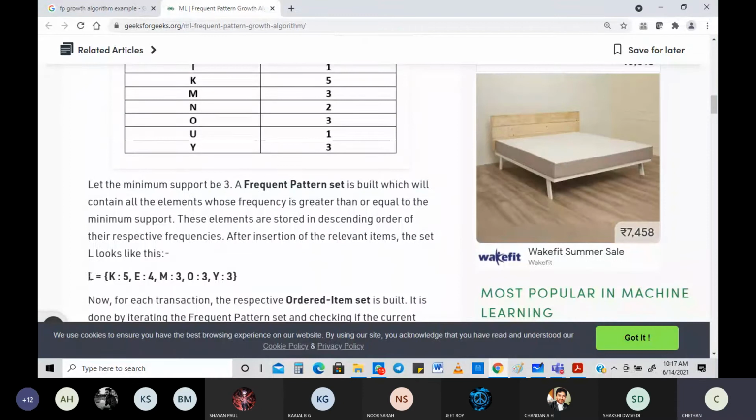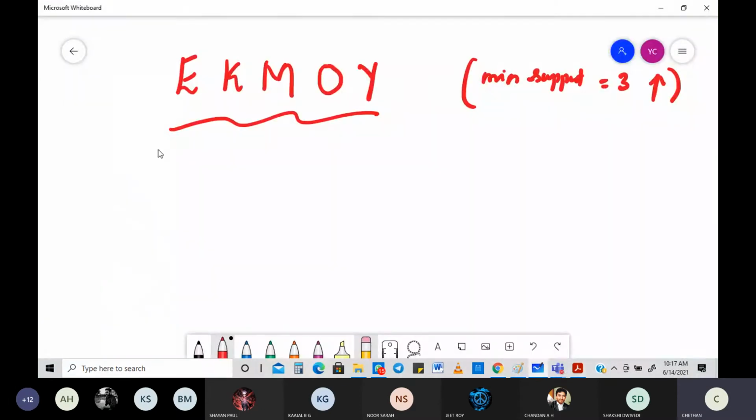But it is written in a certain way. What is the way it is written? You can see very clearly, there is K. Why have I written K first? I've written K equal to 5 because that has the maximum number of transactions. I told you at the start itself. Then the next one, first thing is E equal to 4. So the next thing is E, that is equal to 4.